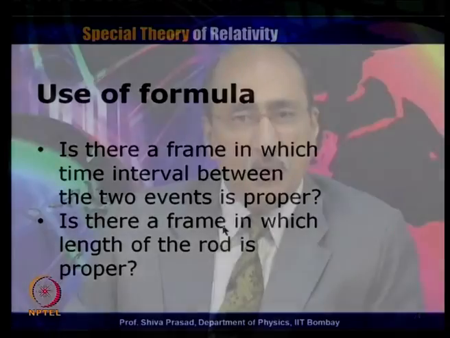The answer to the second question is very simple, because the length has to be proper in the rod's own frame, since it is only in the rod's own frame that the rod is stationary. So, the length observed in the rod's own frame of reference will be a proper length. So, it is the S prime frame of reference in which the length of the rod is proper, and what we have been given in the problem is the proper length. The length in other frames has not been given. If you want to find it, we will have to use an appropriate method, but it is only in the S prime frame that the length is proper. So, the information given about the length is in the S prime frame of reference.